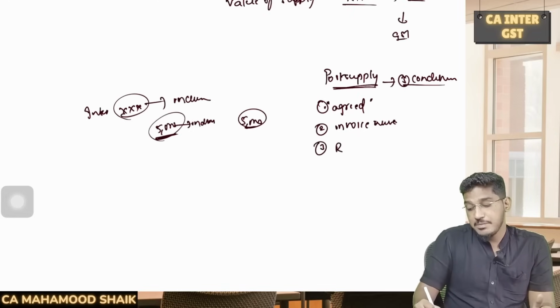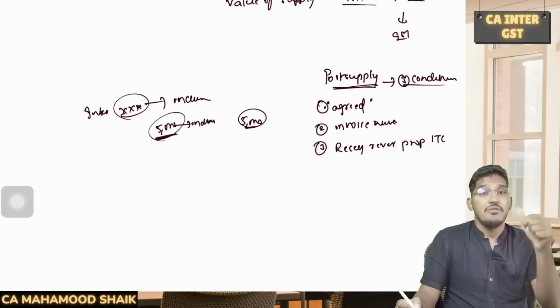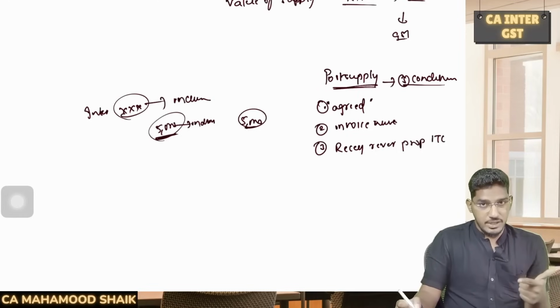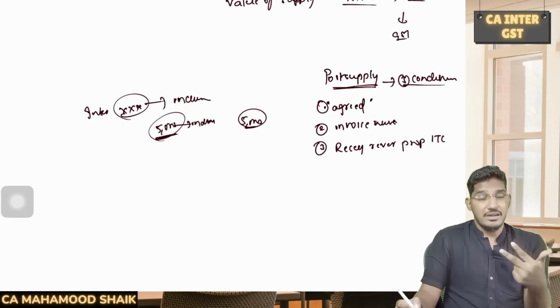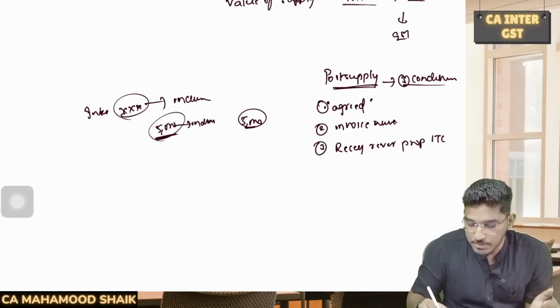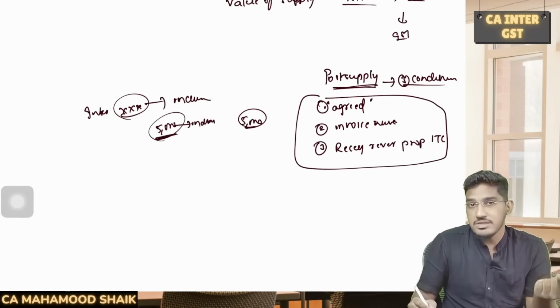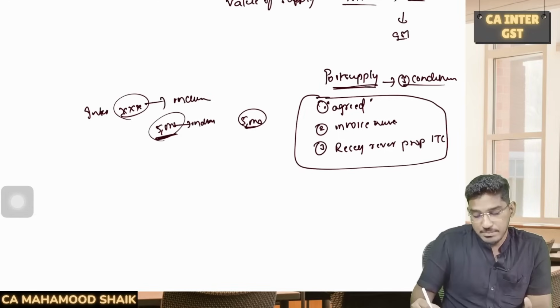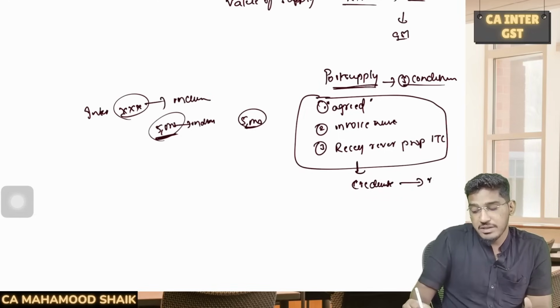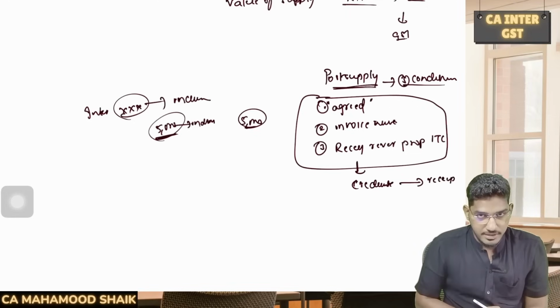Number three, the recipient should reverse proportionate input tax credit. So whatever discount we are offering, which has been agreed, which we can calculate invoice wise, and if the recipient is ready to reverse that proportionate amount of input tax credit, then only post supply discounts will be eligible to be deducted. See how the recipient will reverse that proportionate input tax credit: as a supplier, we will give a credit note as per the GST Act, and that credit note will be given to the recipient, and the recipient is required to reverse that component of the input tax credit.